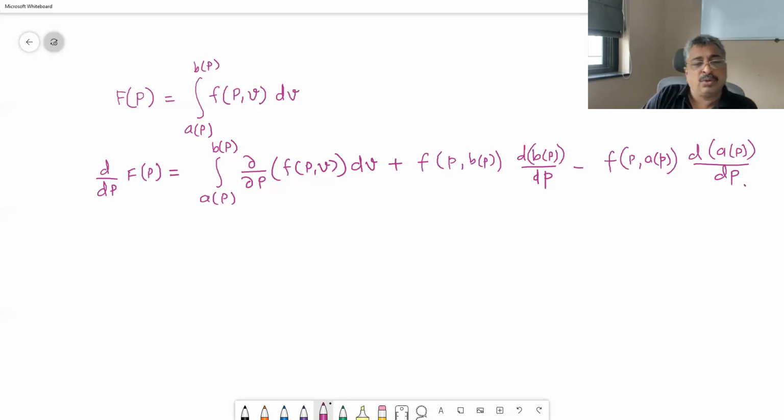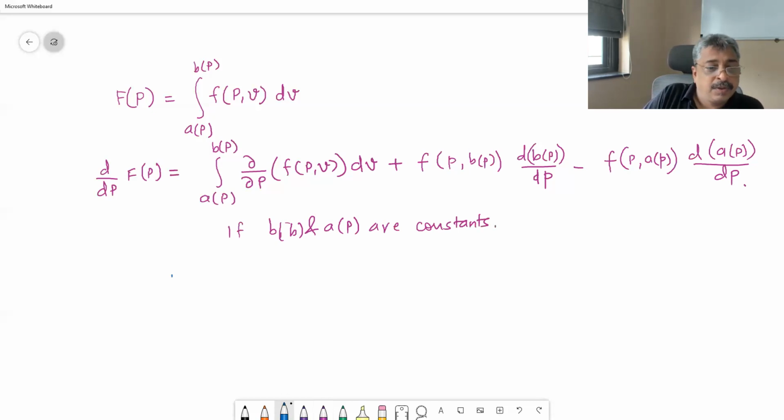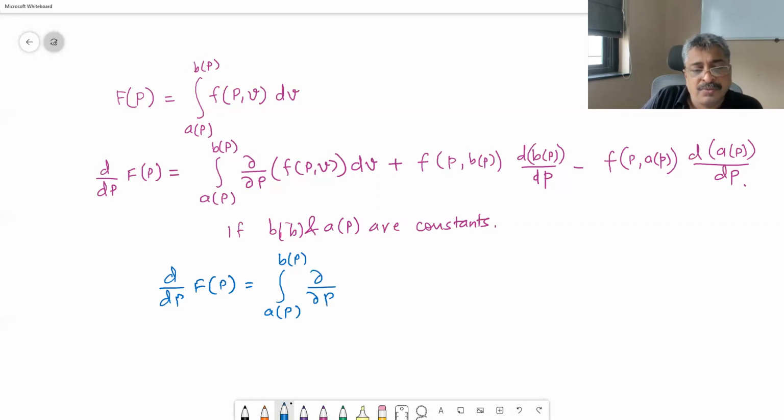Okay, so to start with, if b of p and a of p are constants, then d/dp of F of p happens to be equal to the integral from a to b of the partial derivative with respect to p of f of p comma v, dv.